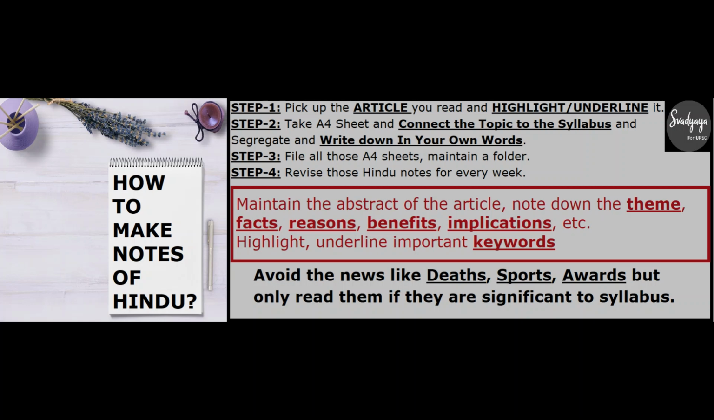The first step is to pick up the article which you want to read, highlight and underline it, take an A4 sheet, and connect the topic to the syllabus. Segregate it and write it down in your own words in the simplest way, focusing on the abstract of that article or news itself. Don't copy and paste. After completing the notes, file all those A4 sheets by maintaining a folder for each subject. For history, it should be a history folder; for geography, a separate folder. Likewise, for every subject, maintain a separate folder.